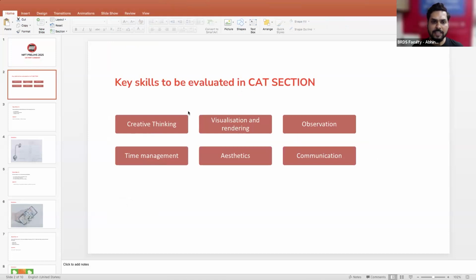So creative thinking is being judged. Then your visualization and rendering skills are going to be judged, your observation qualities, your time management according to the time they have provided, aesthetic values, and communication of your idea through your drawings.